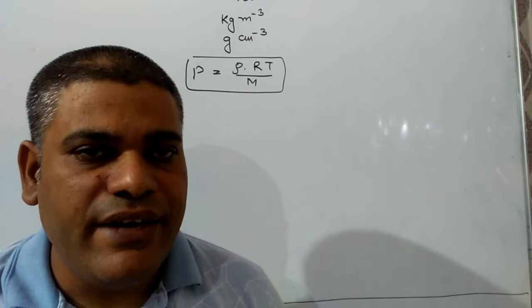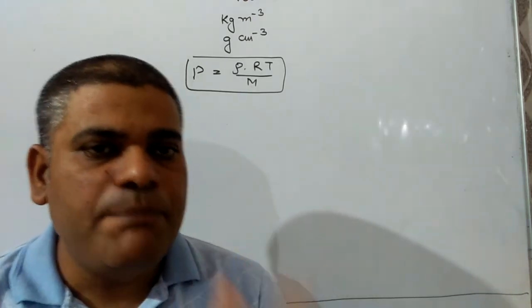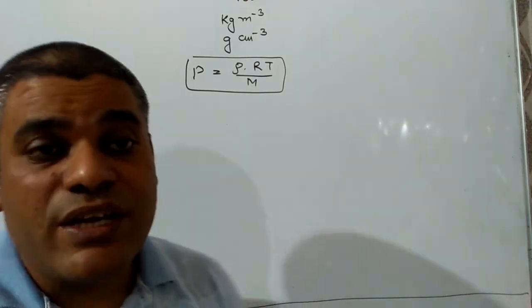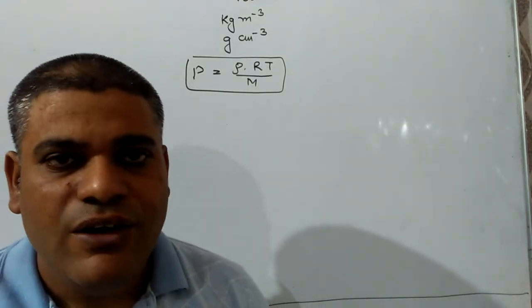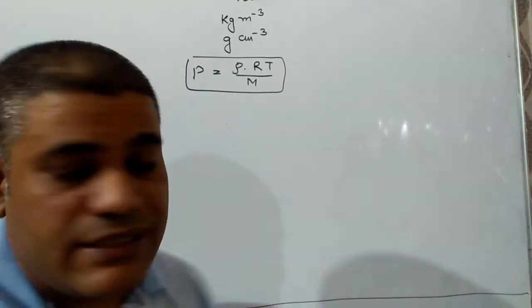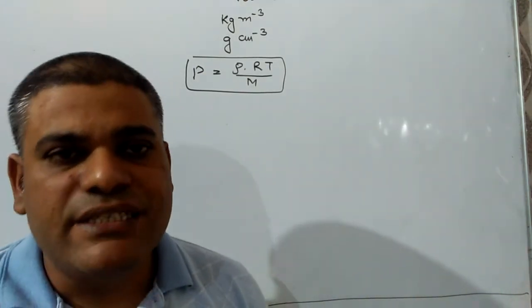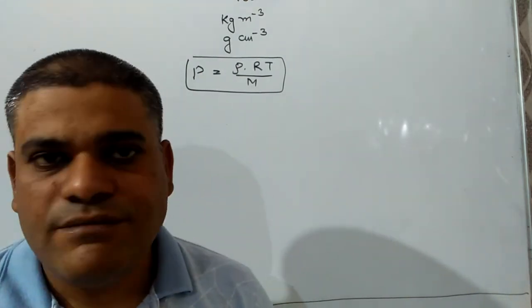Later on we will derive this after discussing the ideal gas equation. Here P is the pressure, rho is the density of the gas, R is universal gas constant whose value will depend on the unit of pressure and volume, T is the temperature, and M is the molecular mass of the gas.